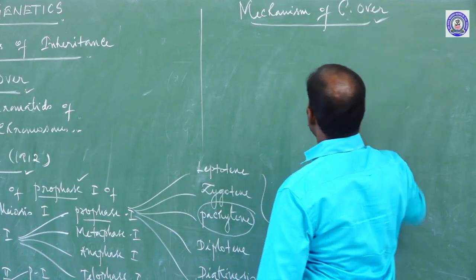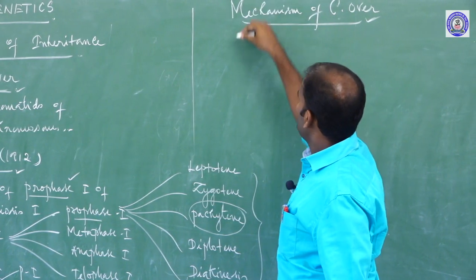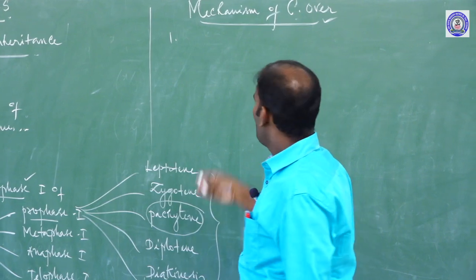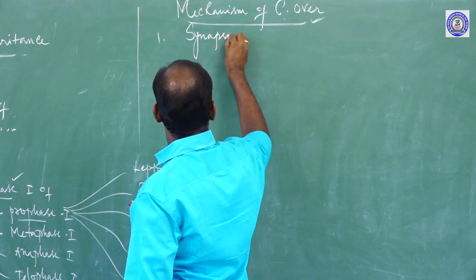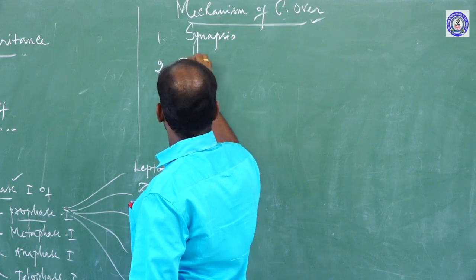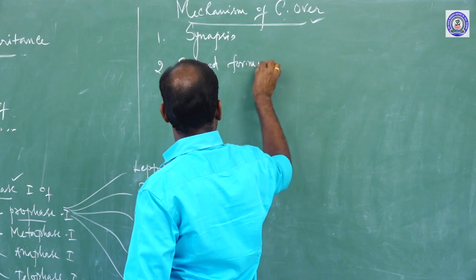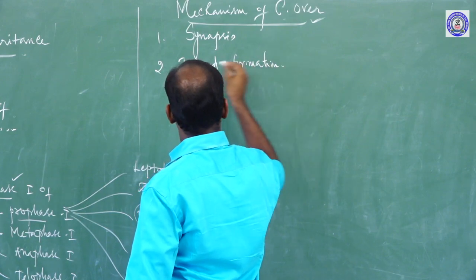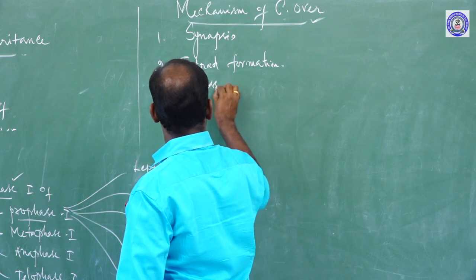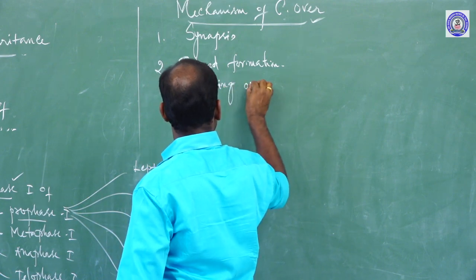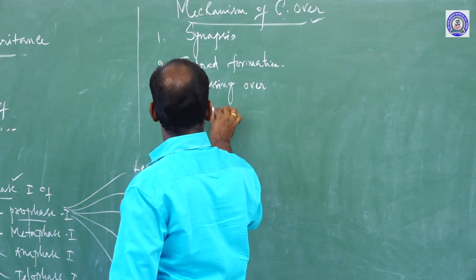Let's see how crossing over takes place. It includes four stages. One is synapsis. The second one is tetrad formation. The third one is crossing over. The fourth one is terminalization.